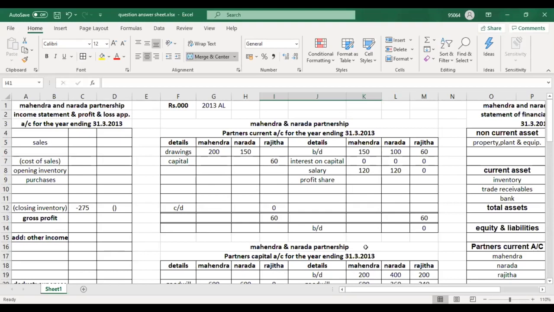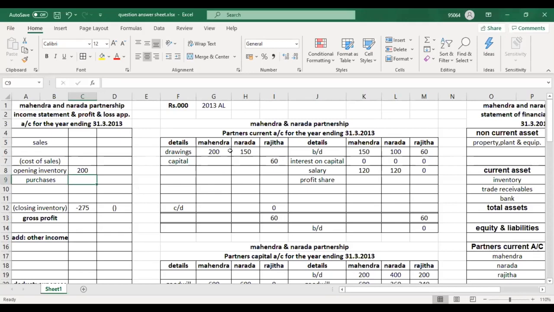Under current assets, they have given inventory 200. What is that? Guys, if you check the date of the financial position, it is the opening balances they have given. So every figure, every amount in this balance sheet is an opening balance. So that inventory 200 is the opening inventory. I will write here under cost of sales, opening inventory.